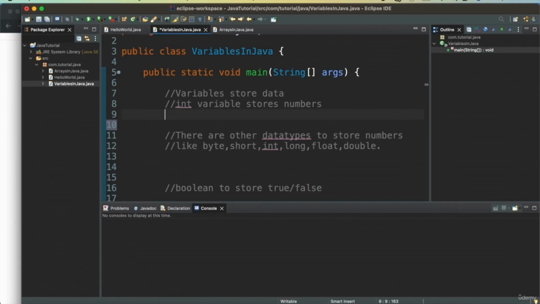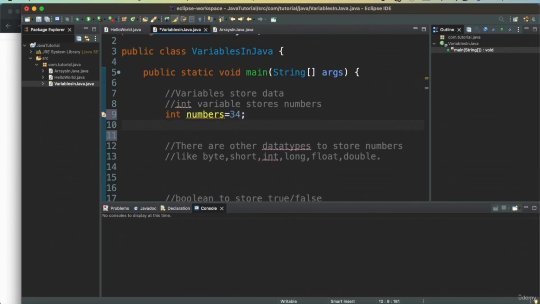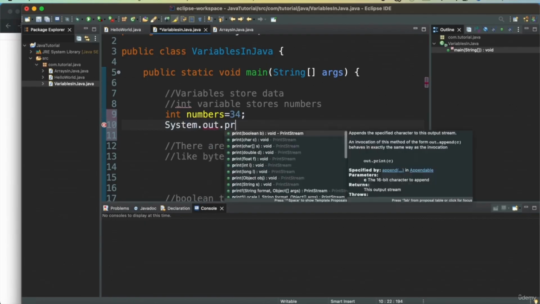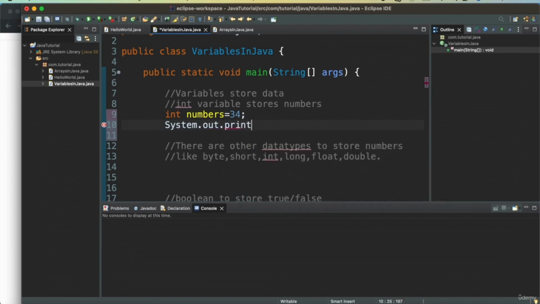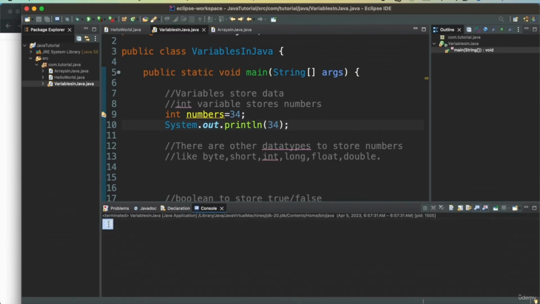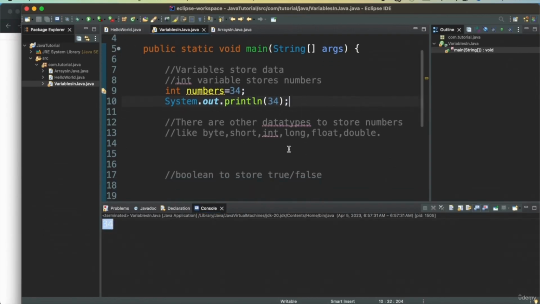We can define an integer variable using int. Integer stores numbers. So we can define a number, and we will say 34, and I can go ahead and print this variable. As you see, the variable got printed.